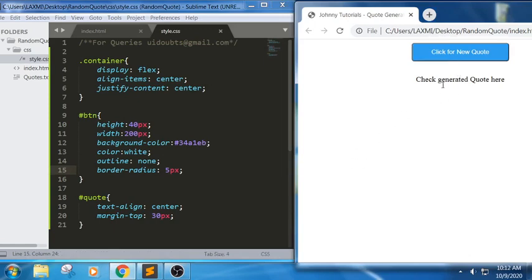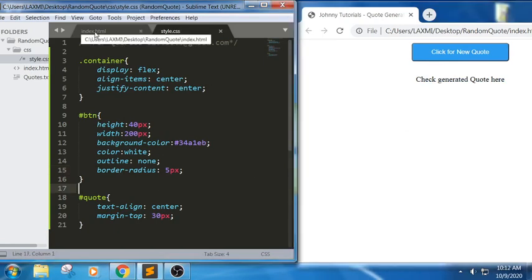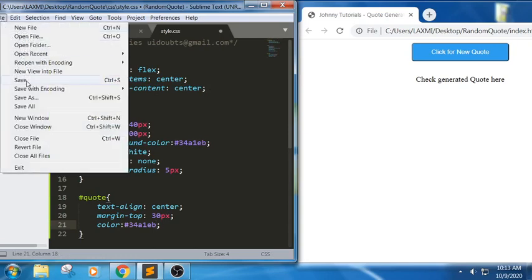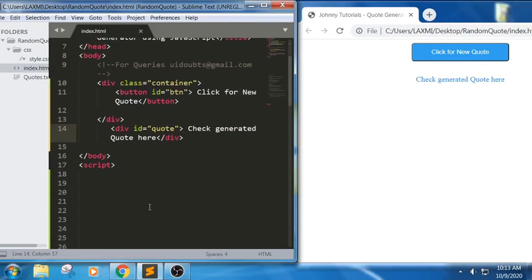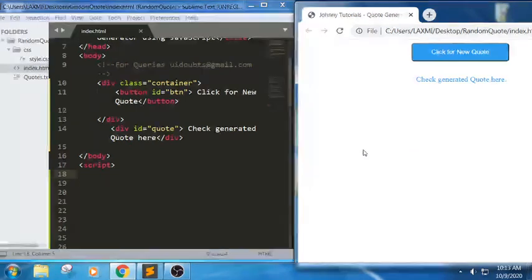We got a button. See, when I'm trying to click on it, it should be able to change the quote here. For this, let me write some part of this. So let me write the color for this also, the same color. So we have done with a container, button and quote. Now let us write the logical part of the script.